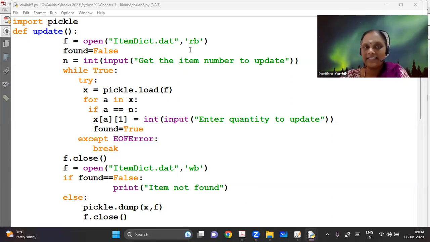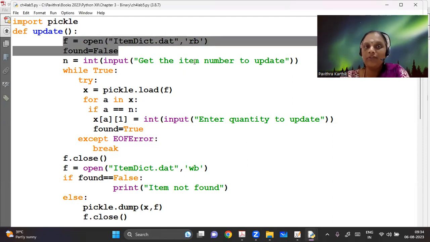They don't usually ask this in the board exam, but yes, for your practical exam, you might have to know these programs. So for updating, the logic remains the same. You're first trying to read the file and then you're going to write it. So first I'm opening the file in read mode and I'm getting the item number which has to be updated. The same logic goes in here like how we did for searching.